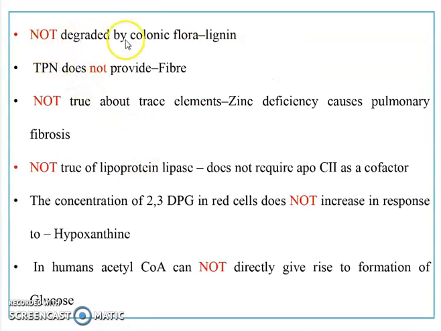Now aspirin, not degraded by colonic flora: lignin. TPN does not provide fiber. TPN is what? Total parenteral nutrition. Not true about trace elements: zinc deficiency causes pulmonary fibrosis. Not true of lipoprotein lipase: that it does not require ApoC2 as a cofactor. Remember, the concentration of 2,3-DPG in red cells does not increase in response to hypoxanthine. In humans, acetyl-CoA cannot directly give rise to formation of glucose.